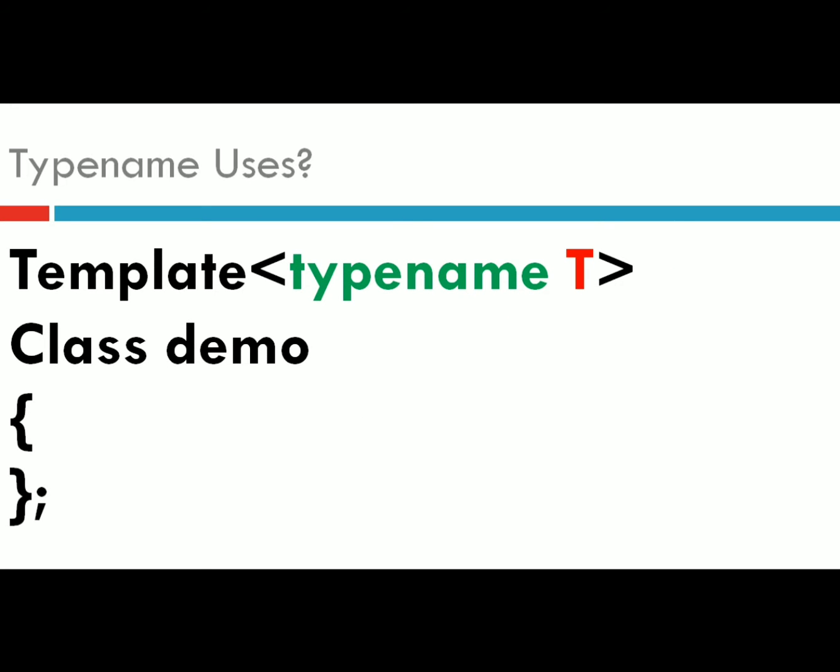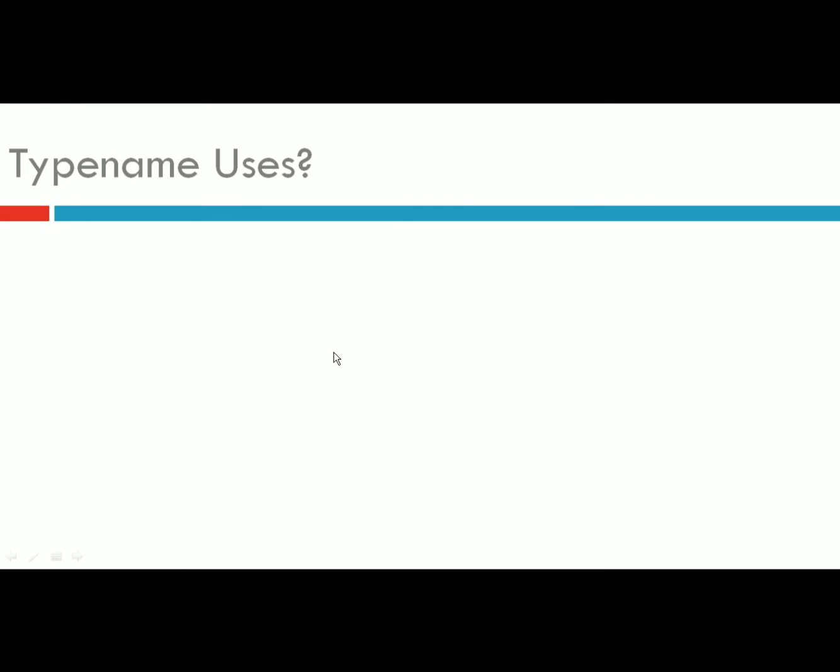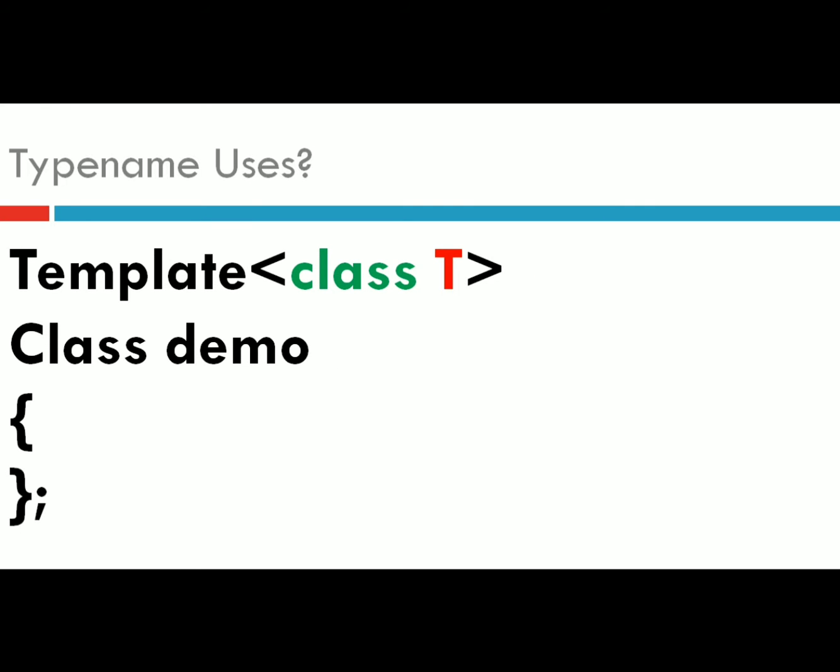The second use is while creating templates. Here you can see we are creating a class template, and the typename keyword is used instead of the class keyword, followed by the generic parameter T. This is similar to this statement, where instead of typename we can use the class keyword as well.